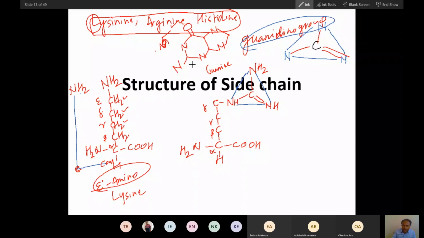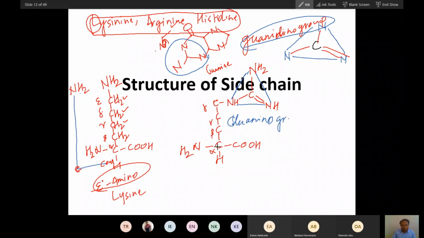When you oxidize or burn this guanine, this group will be released in a very high quantity. And when you burn this amino acid, arginine, this group will be released too. So this guanidino group comes from this. This is called the guanidino group, with 1 carbon and 3 nitrogen.